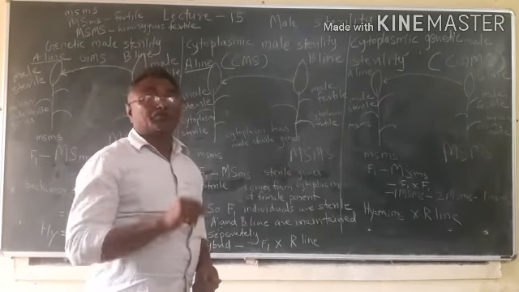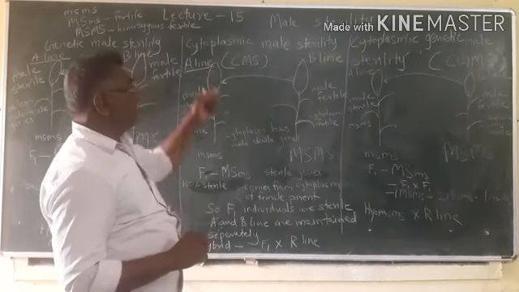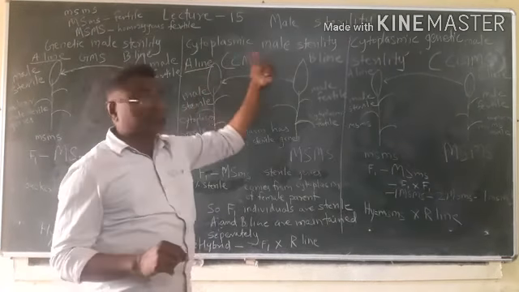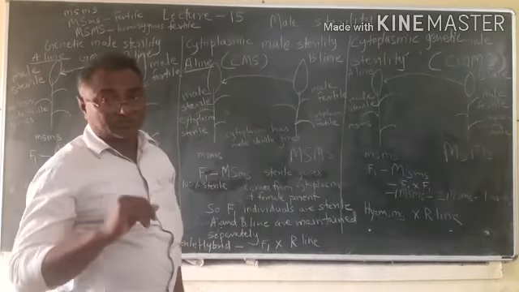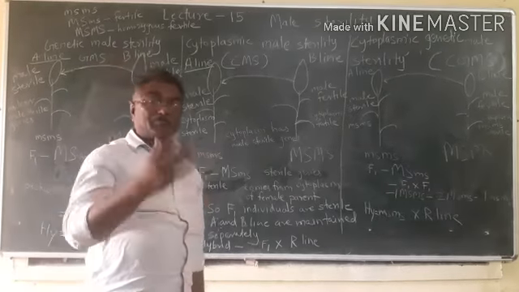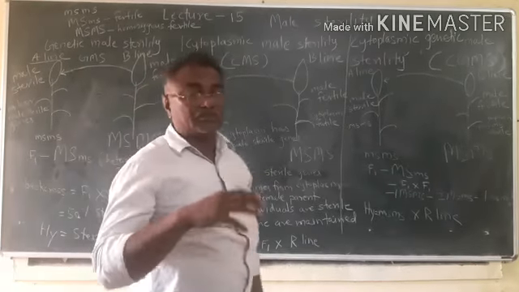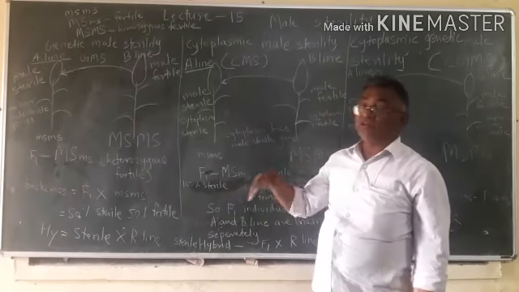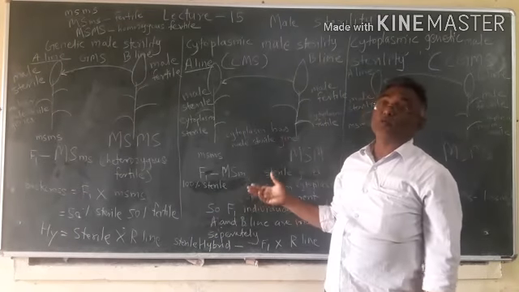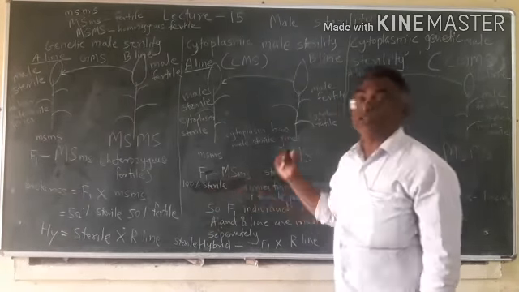In such crops, with the help of cytoplasmic male sterility, we can produce hybrid varieties. And thereafter, when the hybrid variety is produced, the next generations are propagated vegetatively.